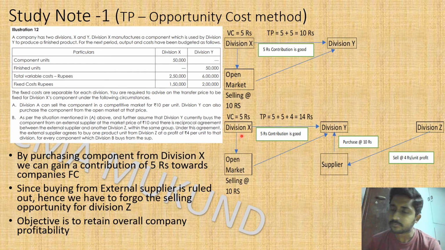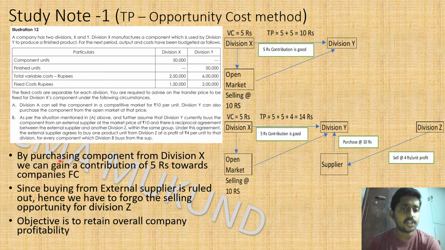Okay, so division X would have earned this 14 rupees, but the variable cost is 5 rupees, so 9 rupees of contribution is lying with X. But all this is part of a group company. In the group company, the corporate finance team will do the consolidation work, and during the consolidation they will bifurcate all this performance to various divisions, so that the respective divisions' performance will also be analyzed. So there will not be any situation where X will enjoy a lot of benefits and Y and Z are not enjoying the benefit, which is not right. So corporate finance will do that activity.